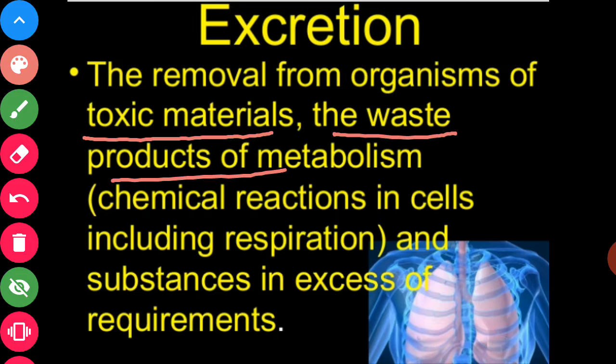The chemical reactions which take place in the plant body, the chemical reactions which take place in the animal body, from each and every chemical reaction, there is also the production of waste products. These are waste for both plant body and animal body. As we know, in respiration, carbon dioxide is one of the waste products, so it is necessary to excrete those waste products from the body.